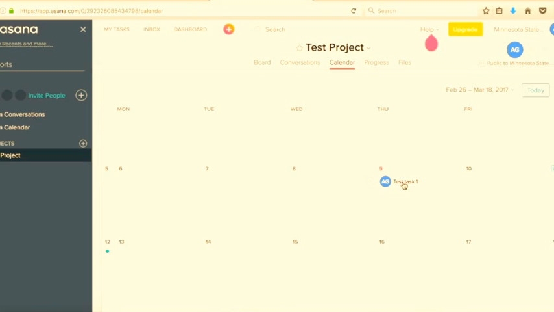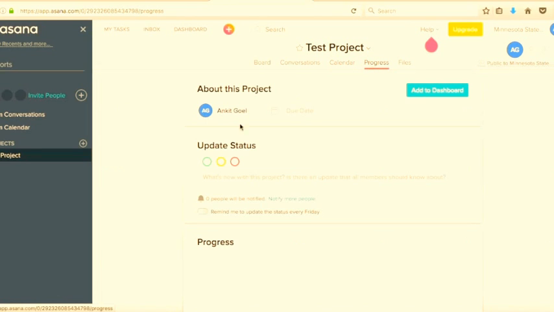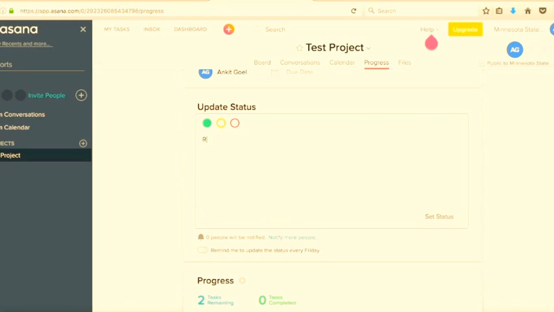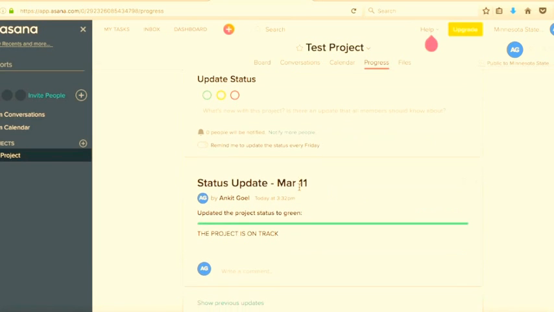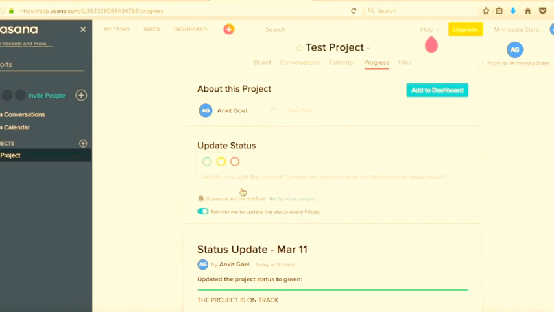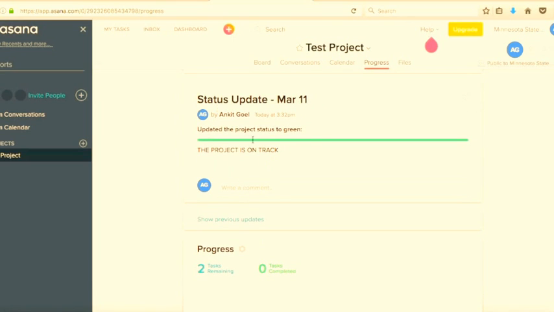The next one is progress. In the progress view, you can set the progress status of the project. So let's mark it green and say the project is on track. So now you've set the status, and you can add a reminder here so that every Friday you get a reminder that you have to update the project status, and this is my project status.